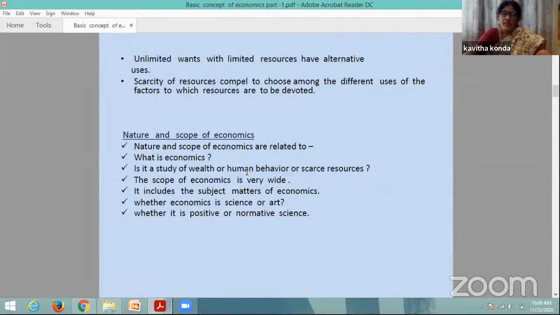which are the most important. Maybe for some people it is food. What people need mainly is food, shelter, and clothes, isn't it? First, the primary need is food. So for food we put our efforts. So with unlimited wants and limited resources, we have to choose among their alternative uses.